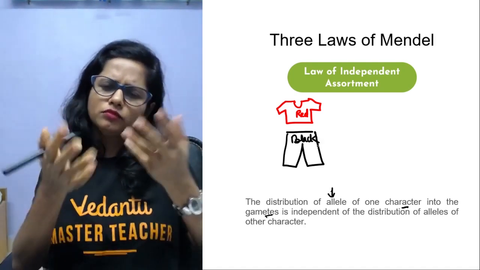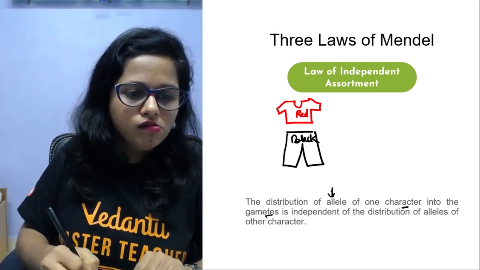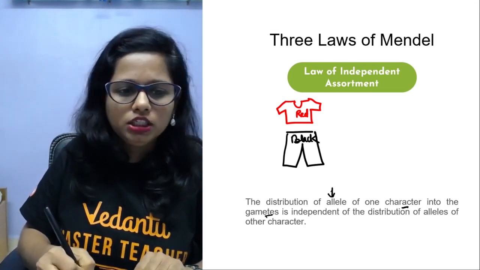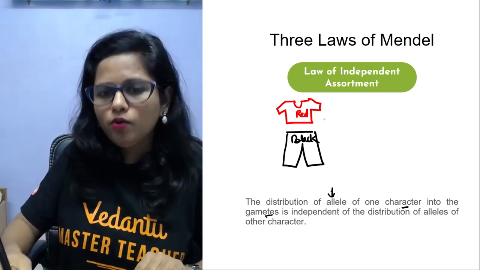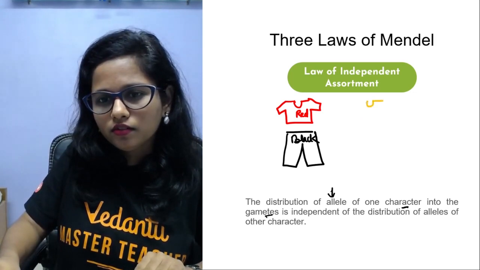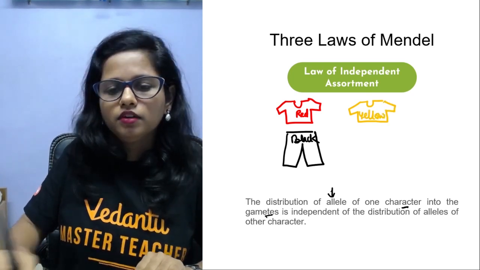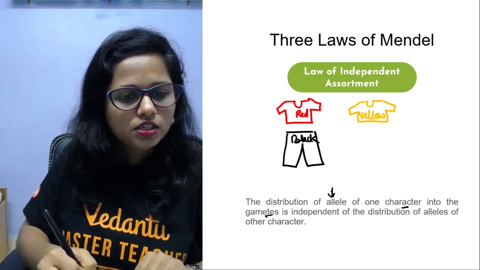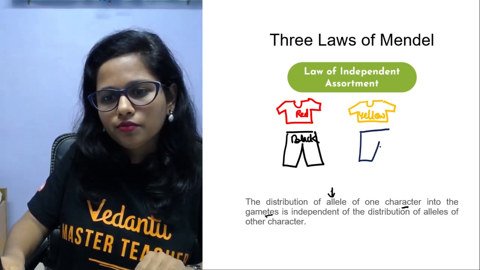Now you purchased another t-shirt for yourself, maybe yellow. And then you purchased another trouser or jeans, maybe of blue color.